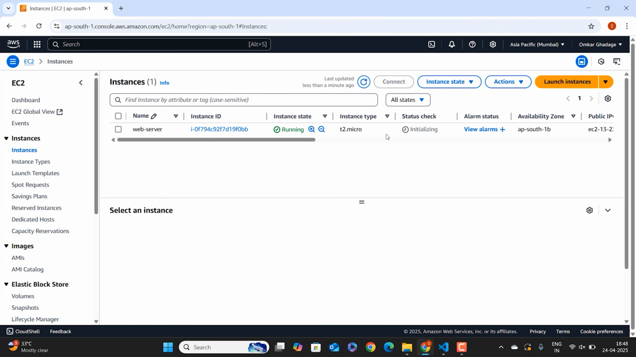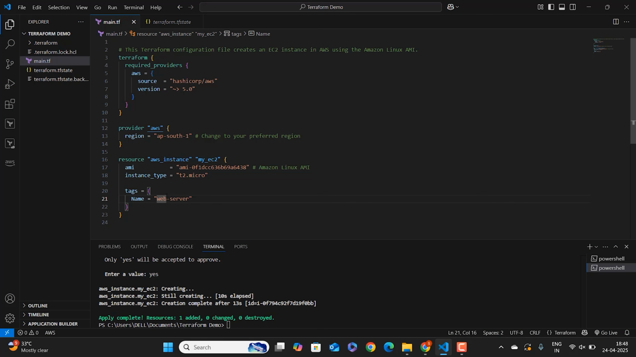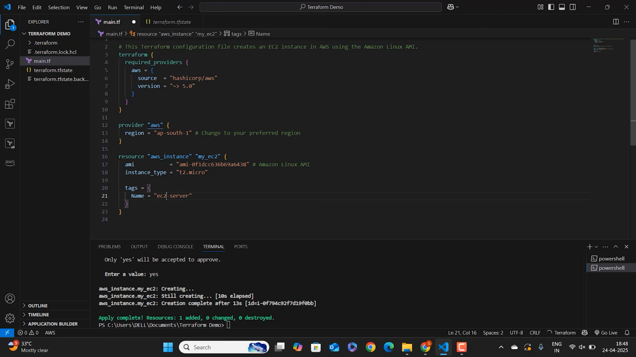Now suppose you want to apply any changes to the instance. For example, let's change its name from web server to EC2 server. So here we will make a change like EC2 server. Save the file. Then apply the command terraform apply, auto approve.